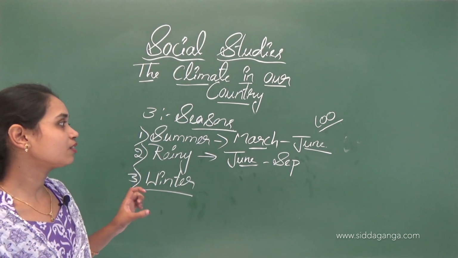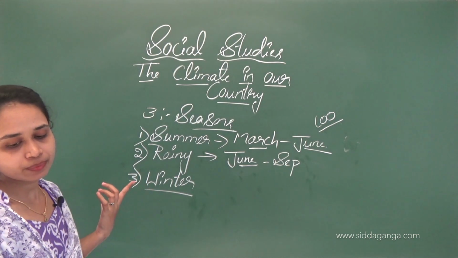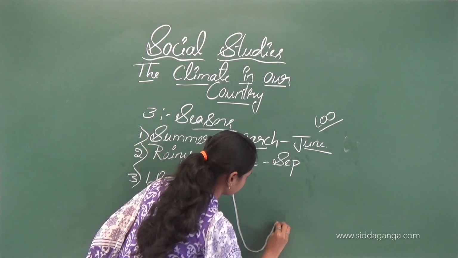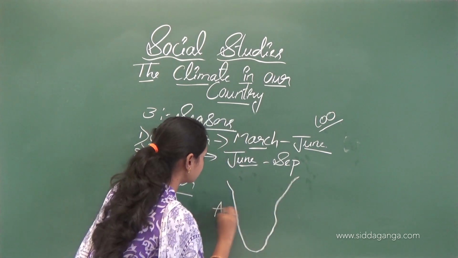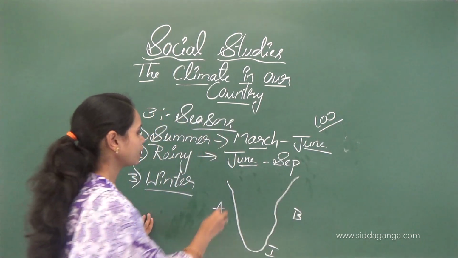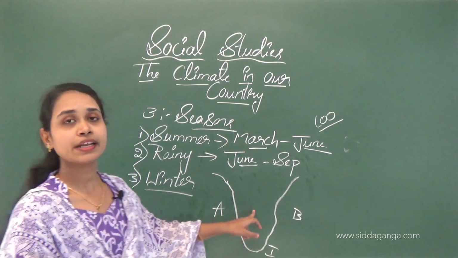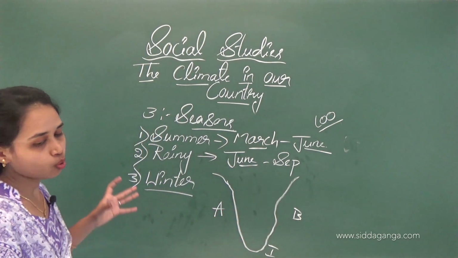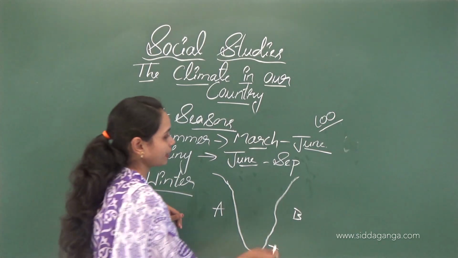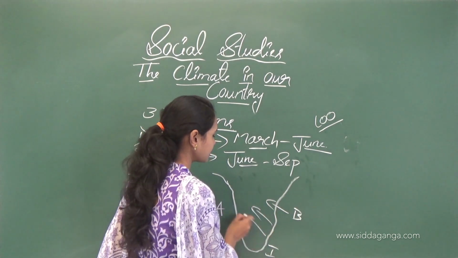Seasonal winds, you can feel the winds also, blow from the Bay of Bengal. So here we have the Arabian Sea, Bay of Bengal, Indian Ocean. In the rainy season some cold winds blow, from where? Yes, from the Bay of Bengal. So some cold winds blow all over India, isn't it?